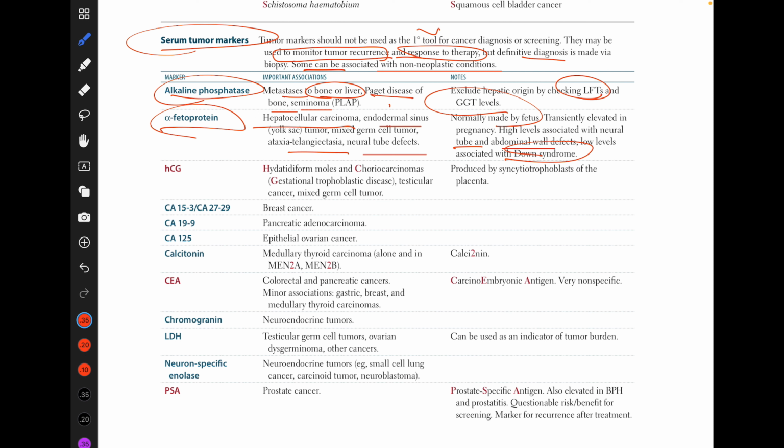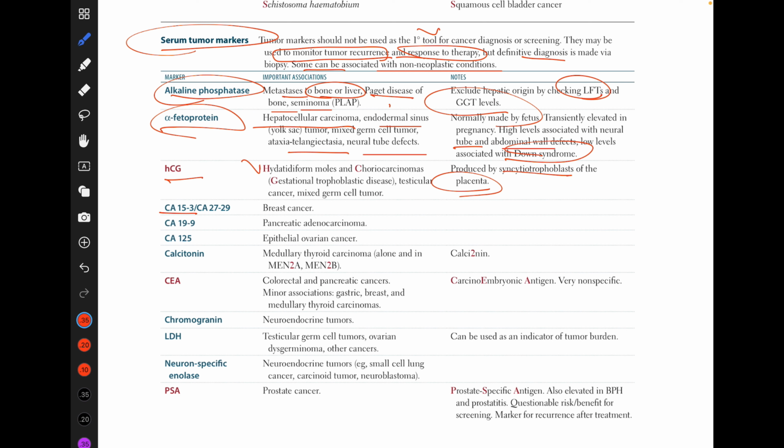Then we have beta-hCG. Use a mnemonic like hydatidiform mole, choriocarcinoma, gestational trophoblastic diseases. And hCG is produced by syncytiotrophoblast cells of the placenta. If it is increased in amount, then hydatidiform mole and choriocarcinoma, gestational trophoblastic disease can be predicted.